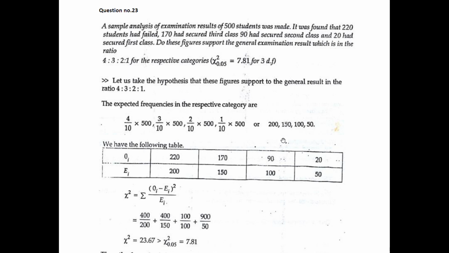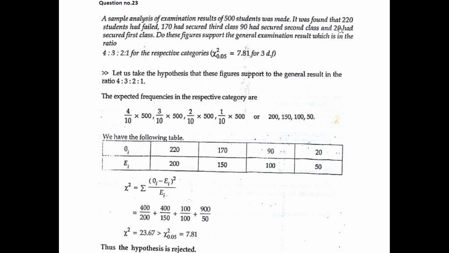We have the observed values. It is found that 220 students had failed, 170 had secured third class, 90 had secured second class, and 20 had secured first class. So all these observed frequencies are written over here, and these are the theoretical frequencies, that is 200, 150, 100 and 50.